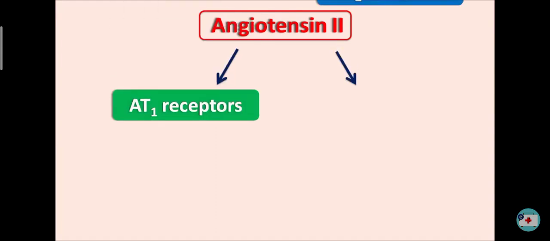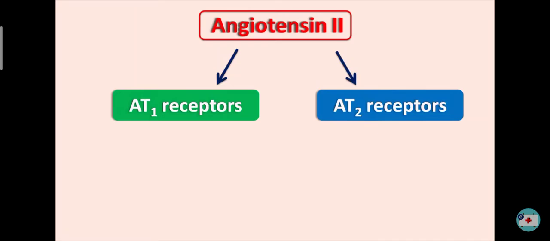Now this angiotensin II can act on two types of receptors, AT1 receptors as well as AT2 receptors. Here we should not be confused that AT1 receptors indicate the angiotensin I receptors. They are not the angiotensin I receptors, they are the receptors for angiotensin II, but they are subtype 1. So that's why they are called angiotensin II receptor subtype 1. In this way, angiotensin II can act on both AT1 receptors as well as AT2 receptors.